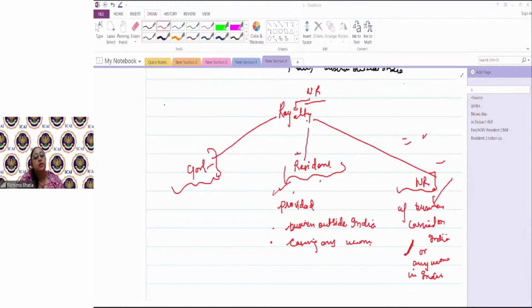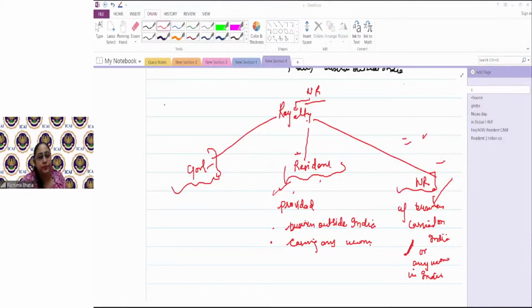Simple. Similarly, royalty is being paid to earn any income in India by a non-resident. It can be from business, it can be from any source, or it is not used by a resident for an outside India purpose. They are saying the same thing, but in the resident's case they are covering the exception of outside India, and in the non-resident's case they are covering the condition that it should be used in India.